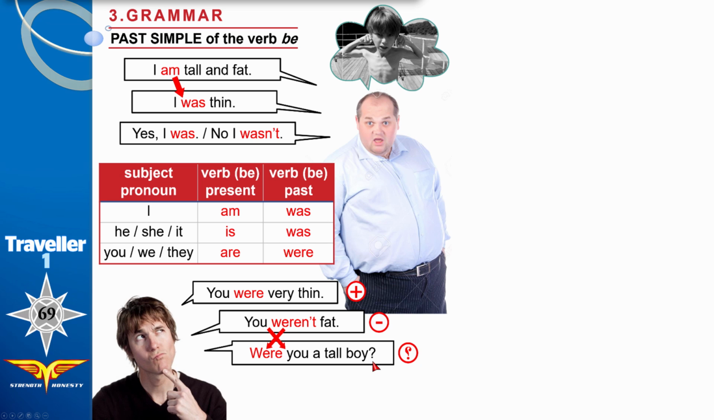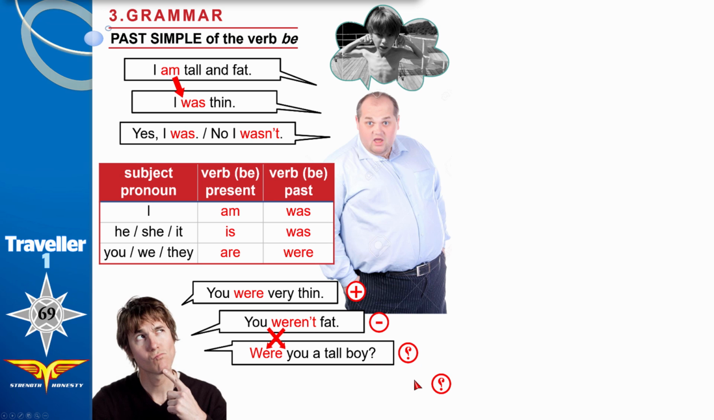How do we answer? Yes, I was. Or no, I wasn't. Wasn't is the same as was not. If you use was or were in the question, you must use was or were in the answer. Why didn't we use were here? Yes, I were. You can't use were here. You're using I. I was. In the question we used were because we're using you. Were you a tall boy? Yes, I was. No, I wasn't.